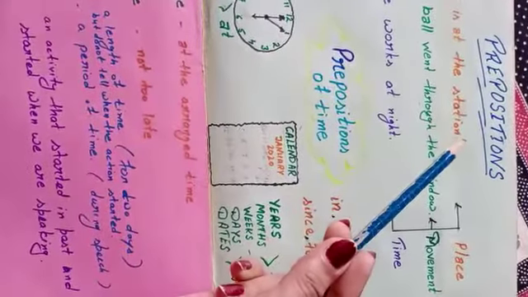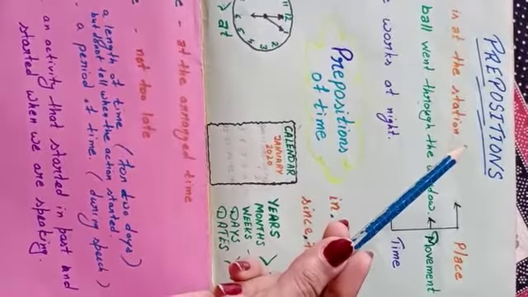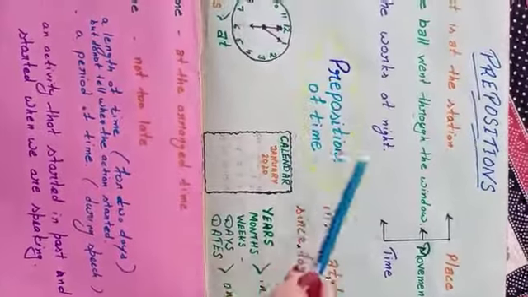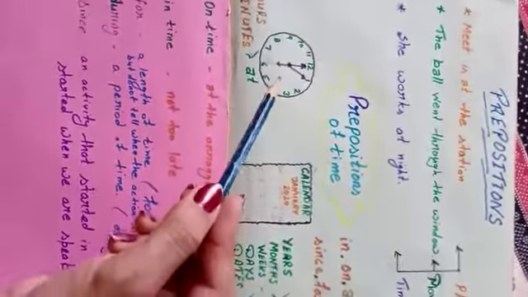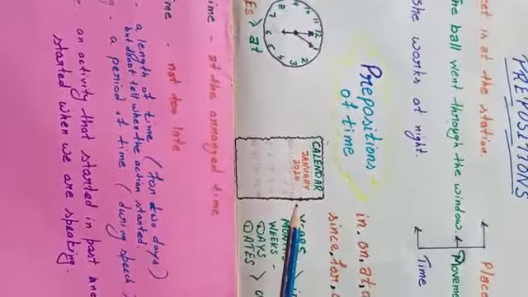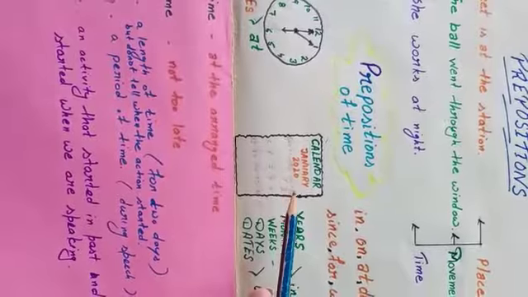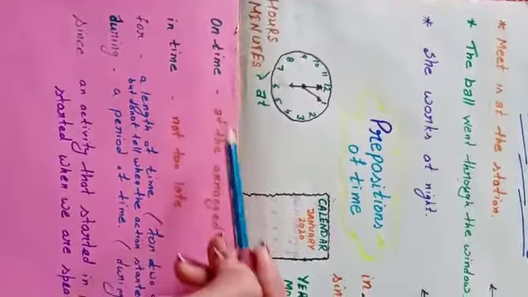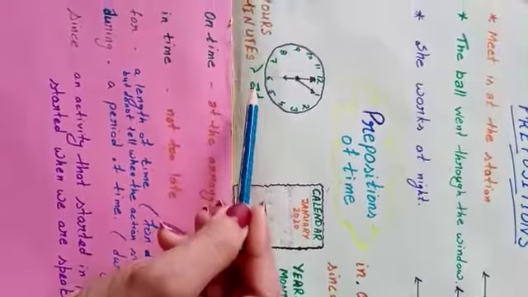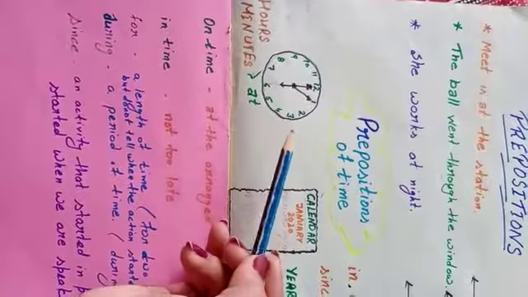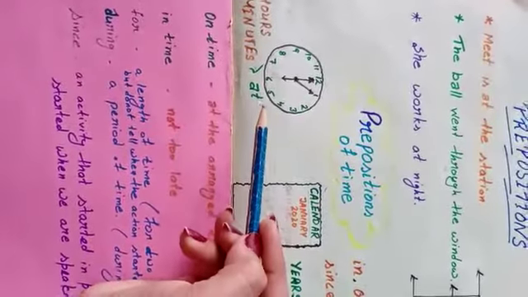Now I will discuss the prepositions of place, movement and time. Prepositions of time are here. We come to know about the time by the watch, clock or mobile phone nowadays, and calendar. By the watch or clock, we come to know about the hours and minutes. With hours and minutes, we use at. Likewise, I woke up at 5 o'clock, 6 o'clock, this way.